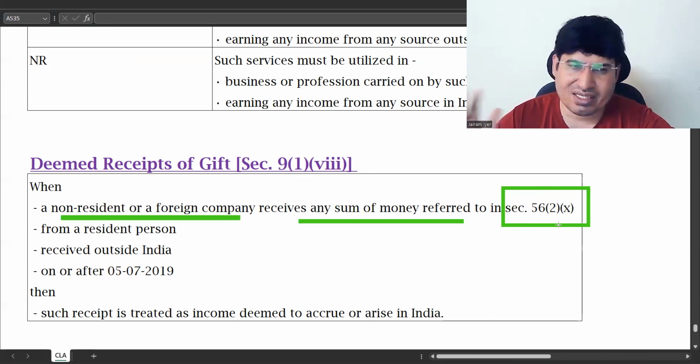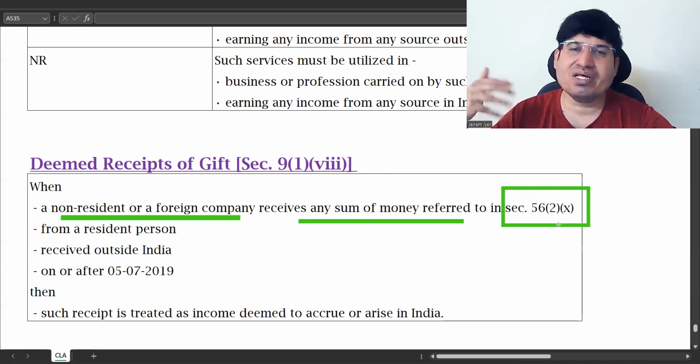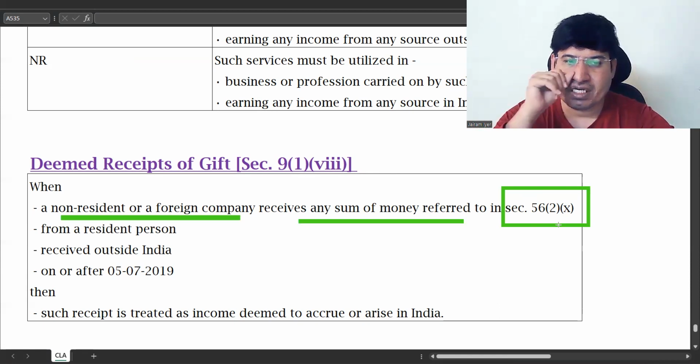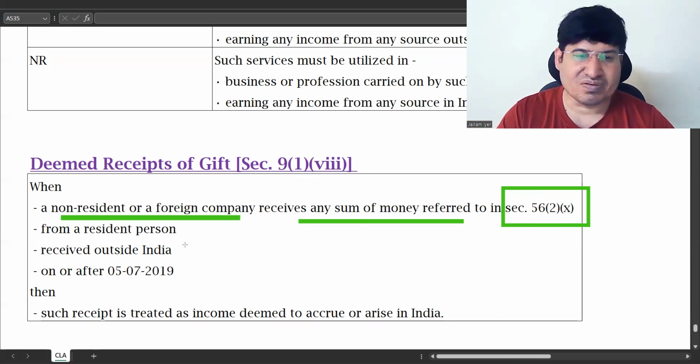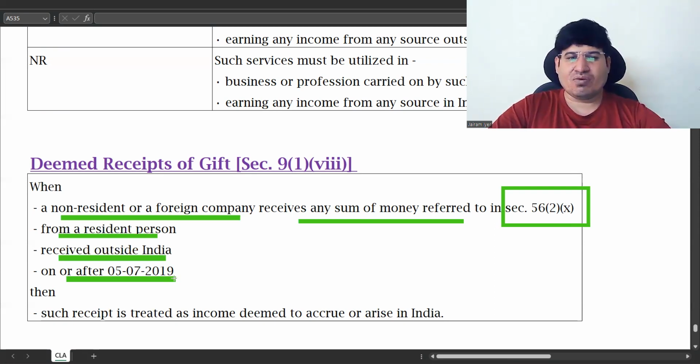At this stage what you should remember is gift as per income from other sources. Whatever is called a gift under income from other sources, when a non-resident or foreign company receives a gift from a resident person, and they have received it outside India, on or after 5/7/2019. The provision would have started from that date, that's why you have this date. It's not important for you to remember that date. Just remember it is applicable now.